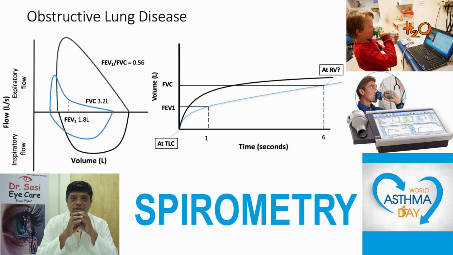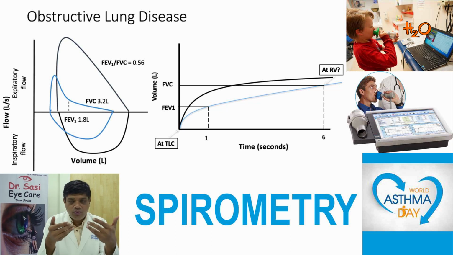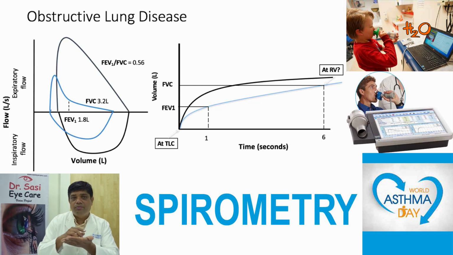For this spirometry test, you will have to elevate the chin and take a deep inhalation, hold it, and then the spirometer is put inside the mouth, and you breathe out the air for about 6 seconds if you are an adult, and for children it is 3 seconds, and that is plotted on